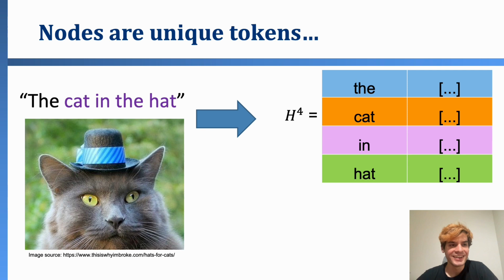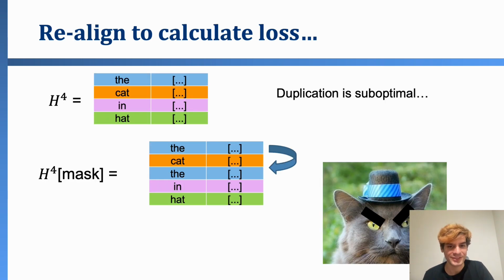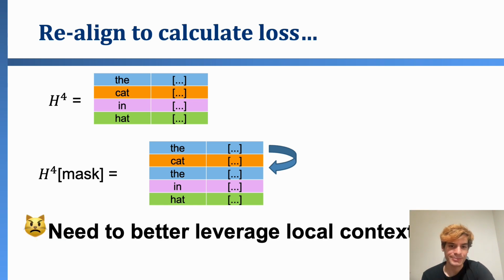To illustrate that, say we have an entity called cat in the hat, but we have a phrase, the cat in the hat. For our final representation of the graph neural network, these are going to be the final nodes because each node can only have a single feature vector. So the cat and hat. Of course, this is a problem. We obviously need to realign the tokens in order to calculate loss, but because the first the is not part of an entity, and the second one is, this creates a problem. We need to leverage local context better.